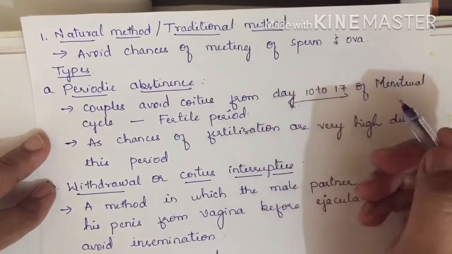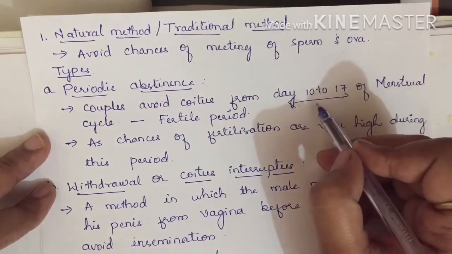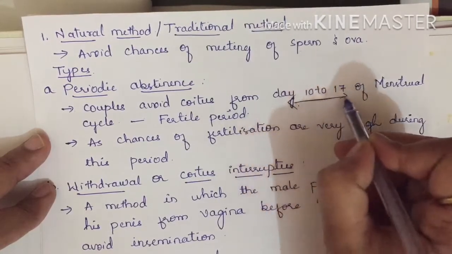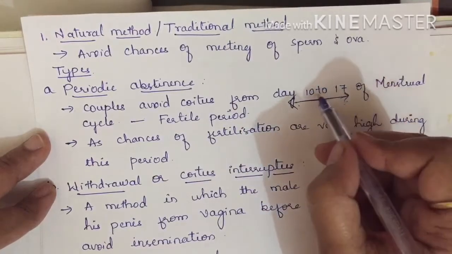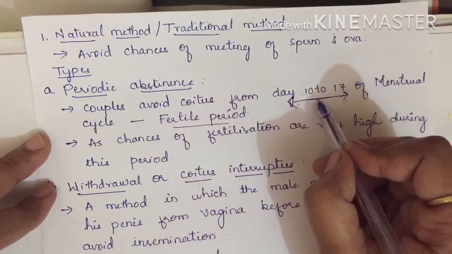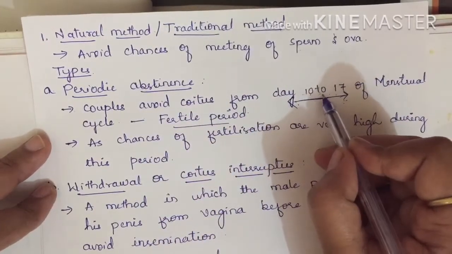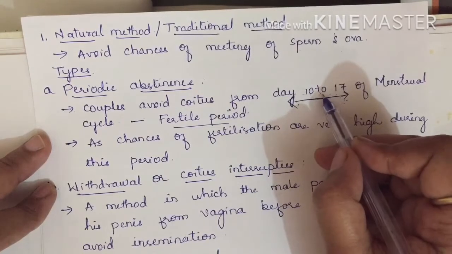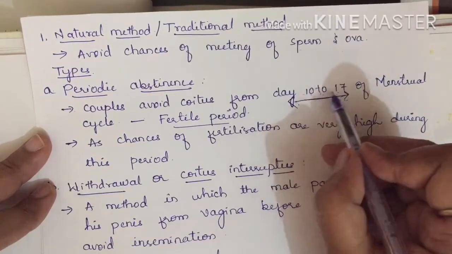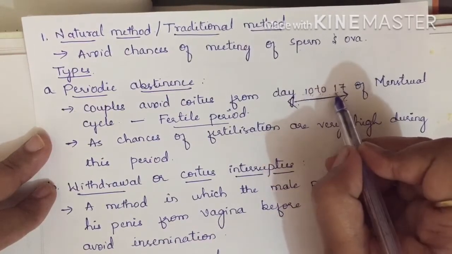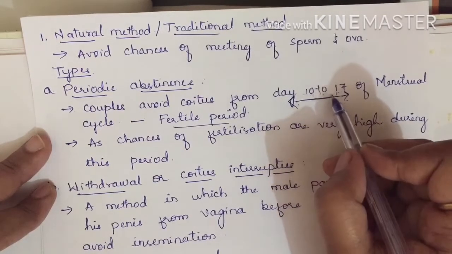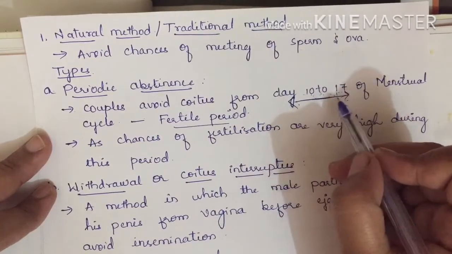This period is dangerous for those who don't want to conceive, who don't want to get pregnant. Why is it dangerous? Because this is actually the fertile period, as I have mentioned here. Why is it called the fertile period? Because in this period itself, ova is released. As we said, ovulation takes place on the 14th day of the menstrual cycle, so the chances of release of ova are in this period. When ova is released naturally in that period, if there is no coitus and no release of sperm, then there is no chance of fertilization, so no pregnancy.